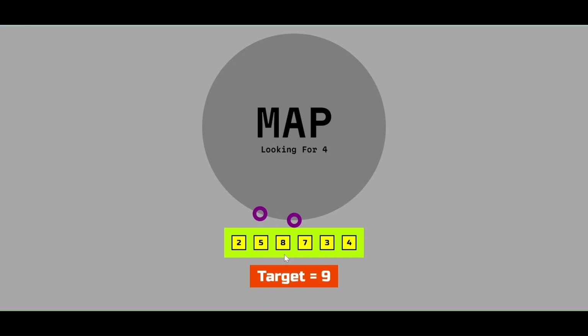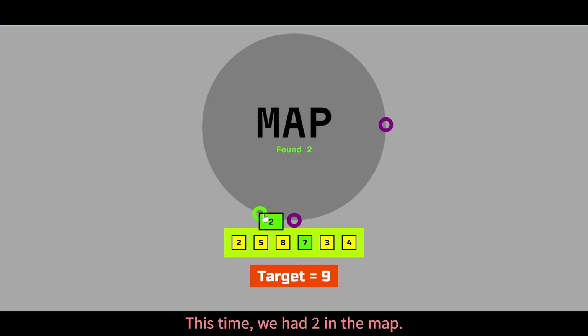Next, moving on, we are looking for the complement of 8, which is 9 minus 8, that is 1. But the map doesn't contain 1. So we will push 8 into the map as well. Moving on to 7, we are looking for the complement of 7, which is 9 minus 7, which is 2. And we found 2, there is 2 in the map, so we have found a pair, which is 2, 7, because their sum equals 9. And remember that the 2 comes from the very first value that we pushed into the map. So we have successfully found the pair.